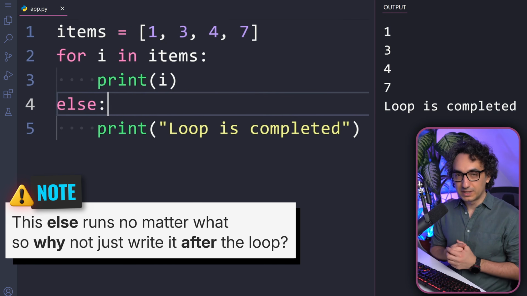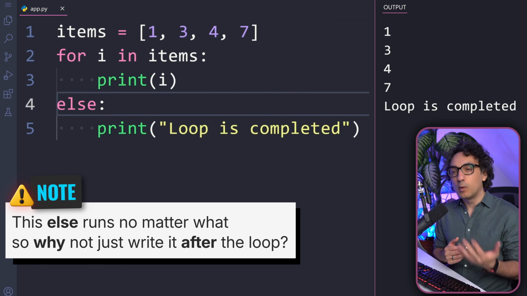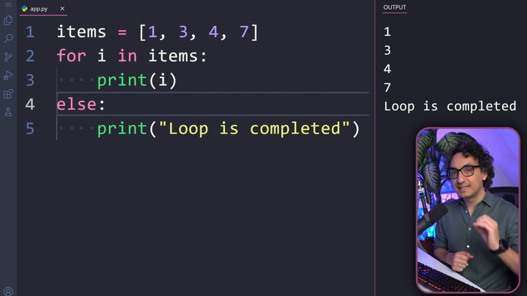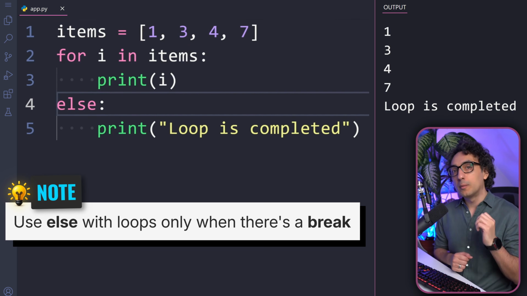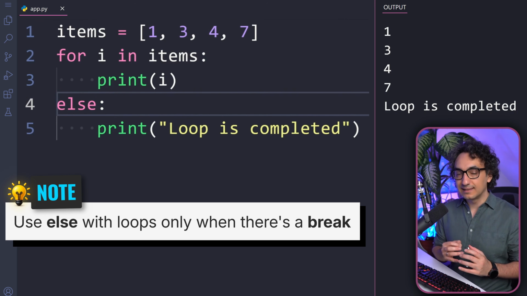And now of course the question is, if this is useless, then why do we have an else statement in the for loop? Well, my friends, there is only one scenario where the else statement makes sense. If you combine it with the break statement. You have to combine the break and the else in order to have a real usage for the else statement. So let's understand what this means.